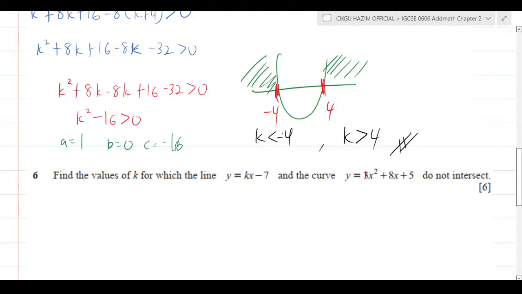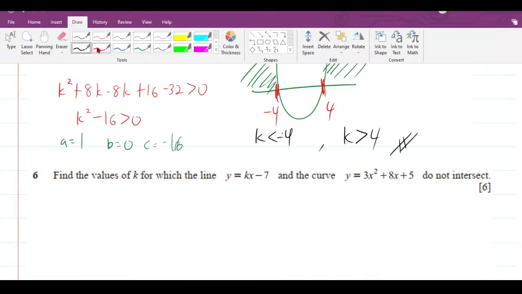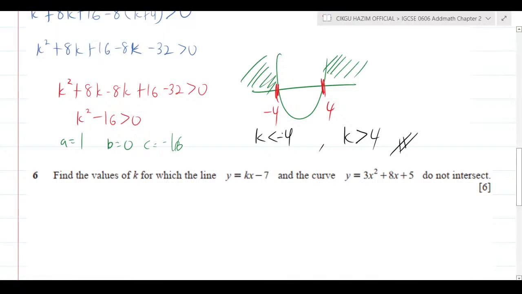Rearrange it to become ax squared plus bx plus c. Find the value of a, b, c. Apply the inequality. The discriminant formula, the type of roots formula: when they say do not intersect, it must be b squared minus 4ac less than 0.